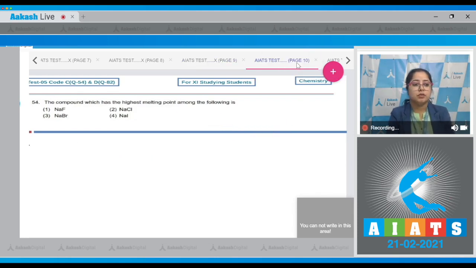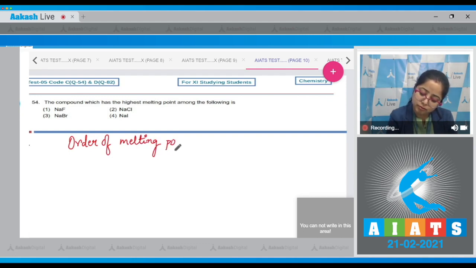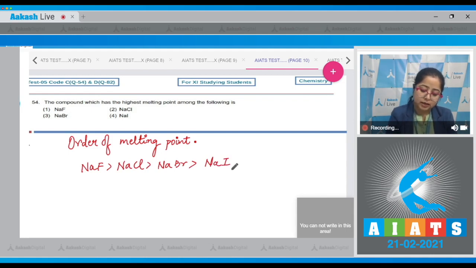Moving to next question, which is question number 54. Let's read it. The compound which has the highest melting point among the following is. Students, for this question we need to know that higher the lattice enthalpy, higher will be the melting point. I'm writing the order of melting point. The order is highest for sodium fluoride, then NaCl, then NaBr, and least is for NaI. That means the correct answer for this question is option number 1.